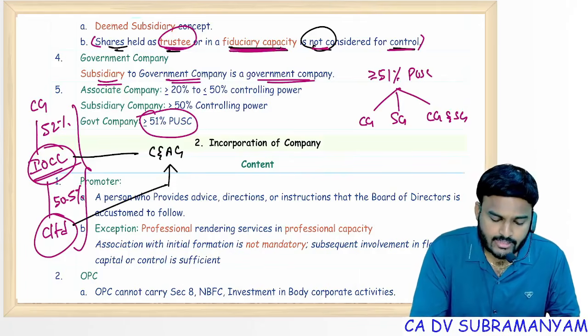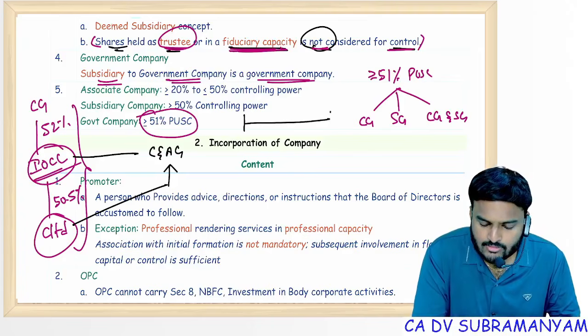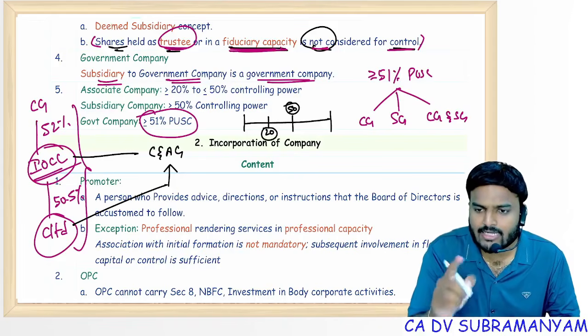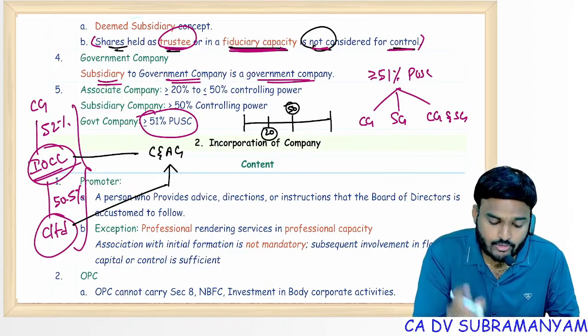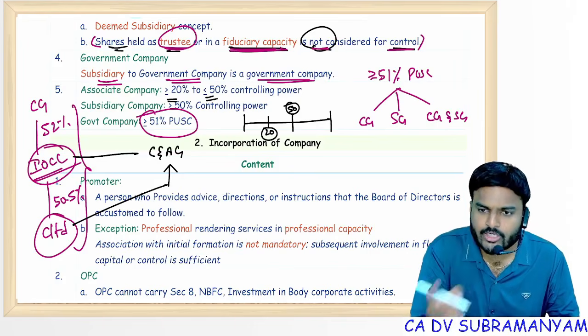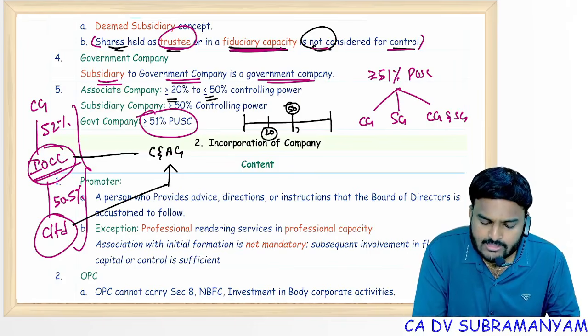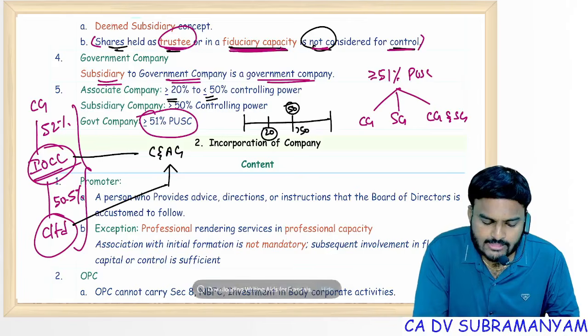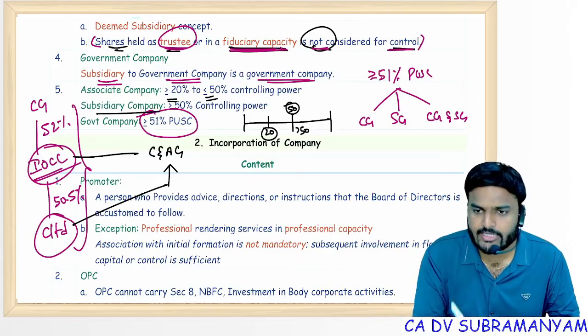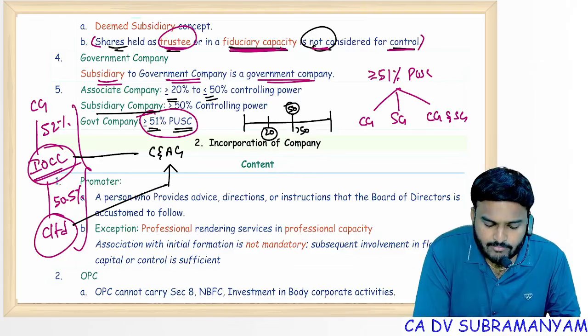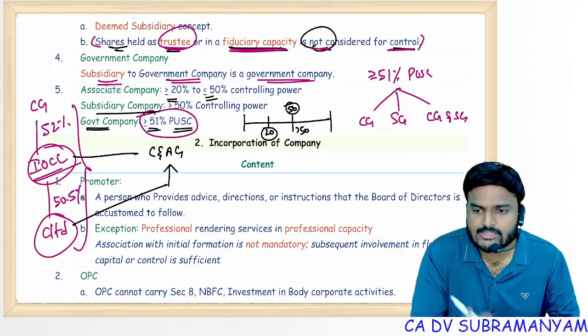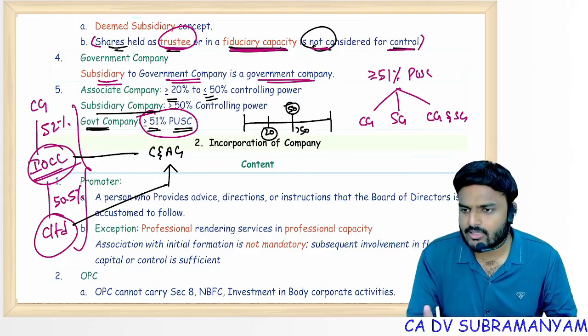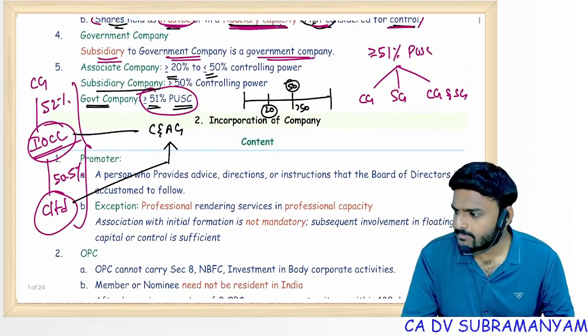Remember. Next one, control. If you observe control, 20 to 50% control. If a company is having 20 to 50% control in another company, then that other company becomes an associate. 20 to 50, both limits are included. More than 50%, then the other company becomes a subsidiary. At least 51% of paid up share capital held by the governments, then it is a government company. Clear, everyone? First chapter over.